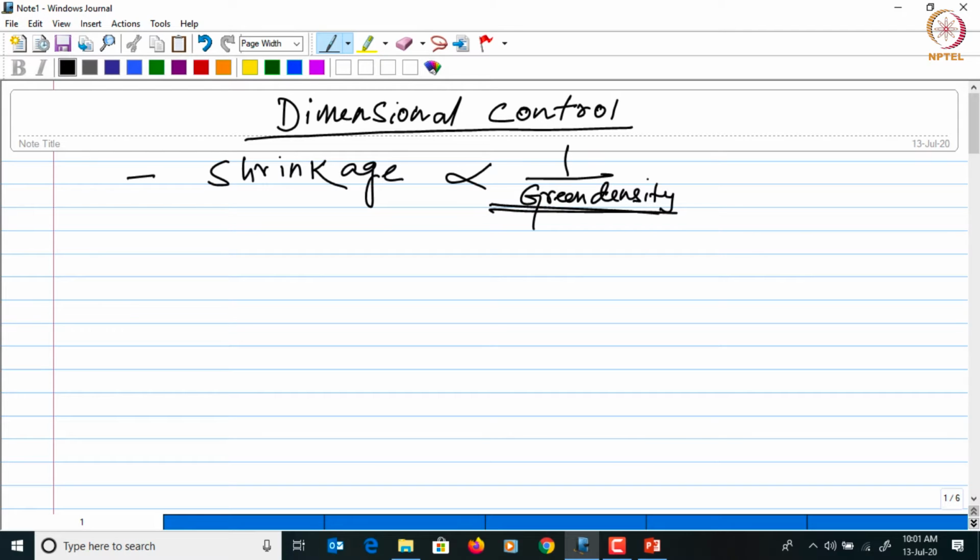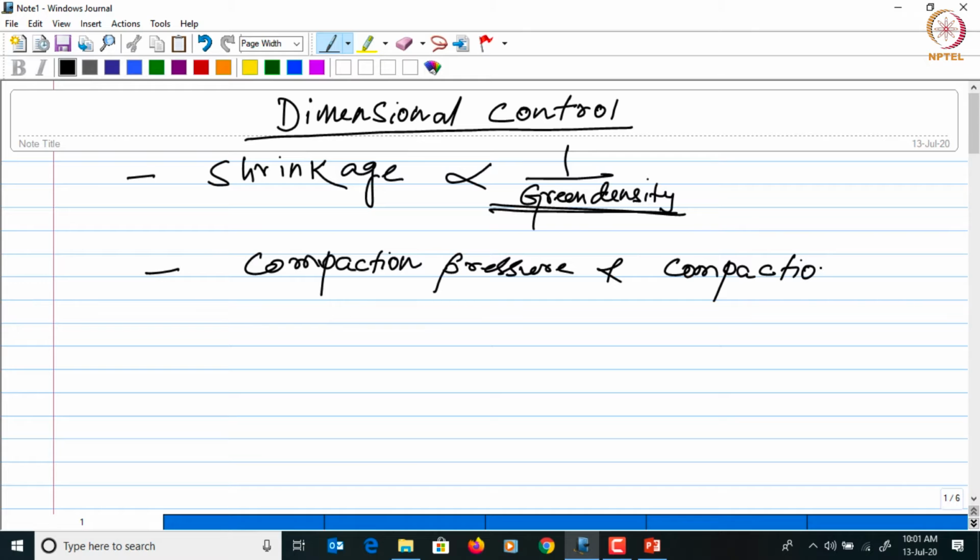Right, and the green density in turn depends on the compaction pressure and the method of compaction. So while talking about the dimensional control, we will have to consider both of these. So let's talk about the compaction pressure first and see what is its effect on the dimensional control.